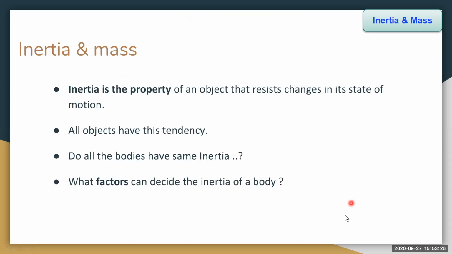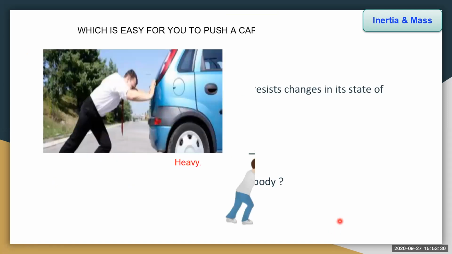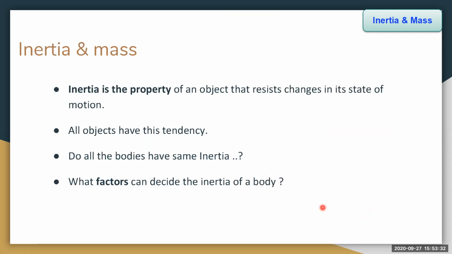Now, in the previous part, we learned about inertia. Inertia is the property of an object that resists changes in its state of motion. If a body is at rest, it tries to stay at rest. If a body is in motion, it tries to stay in motion.